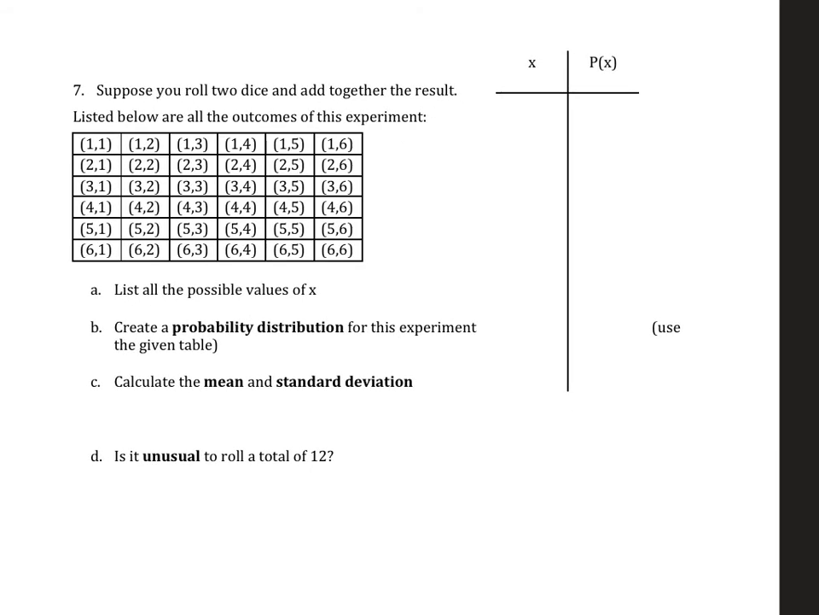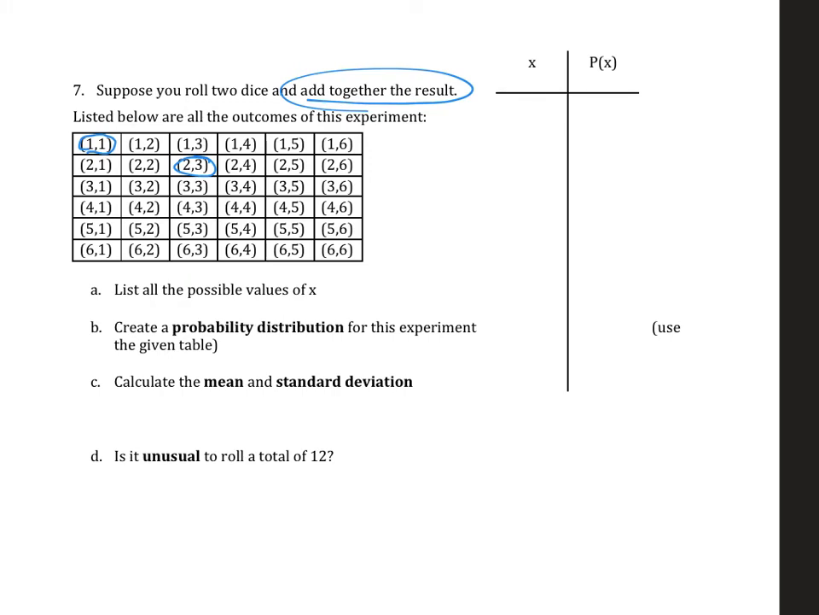Alright, so here, this is an example where we roll 2 dice and it says add together the result. So for example, if I rolled 1 and 1, there'll be 2. If I rolled 2 and 3, there'll be 5, because 2 plus 3 is 5. So these are all possible outcomes of rolling 2 dice together.